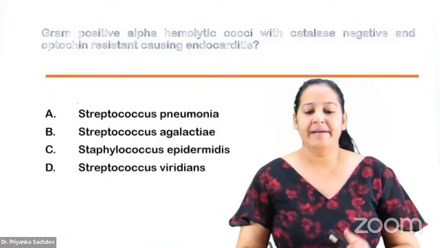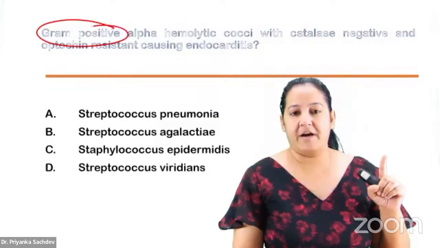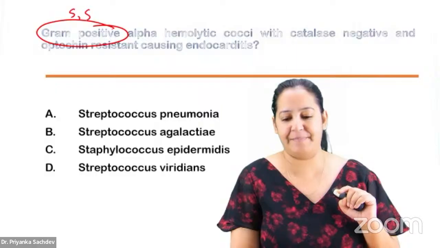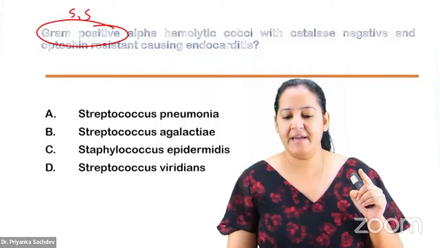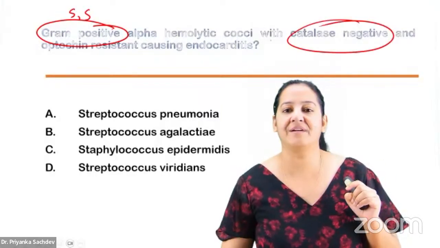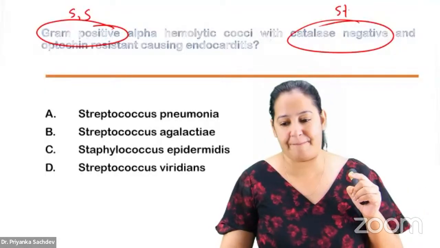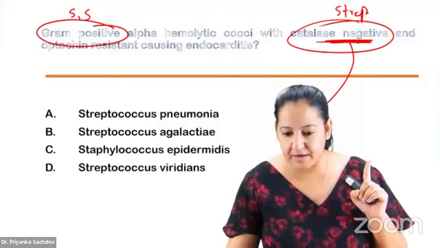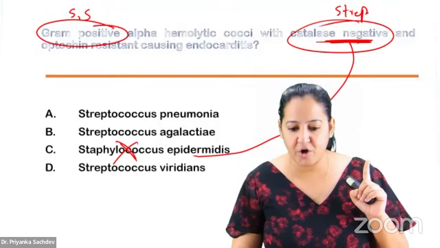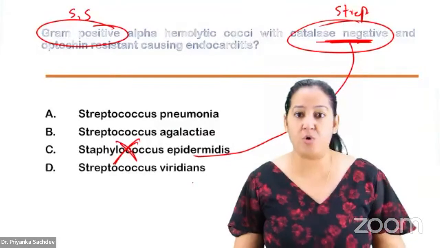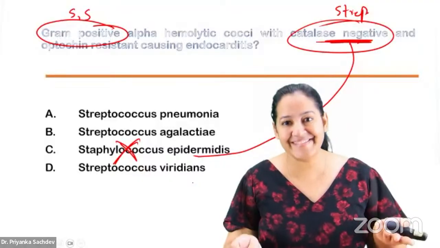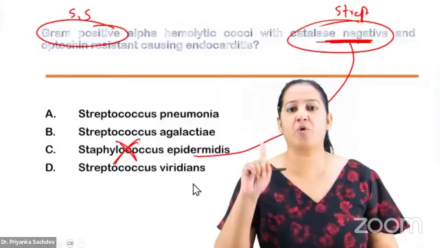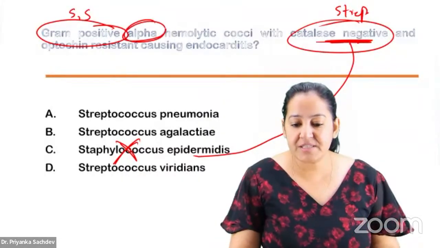Only one. So tell me a gram-positive bacteria. Step by step we will go. Gram-positive can be staph, can be strep. But it is saying it is catalase negative. So catalase negative is only strep. It is not staph. So by reading this word in the question, I will remove this option. It cannot be Staphylococcus because it is catalase negative. Now, catalase negative, it is Streptococcus. There are three types of Streptococcus: alpha, beta, gamma. So they are saying alpha.